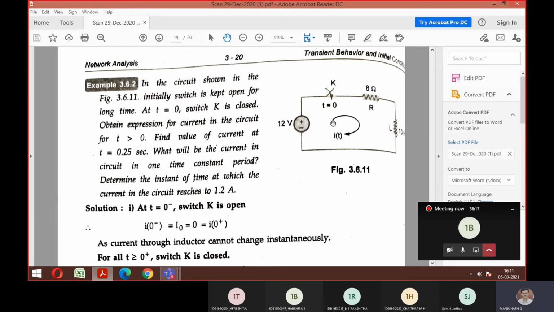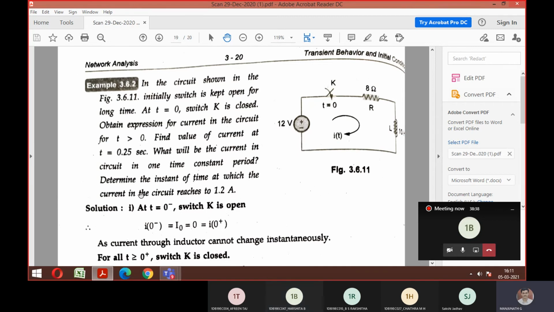Initially, without applying any time t, I am applying normal KCL logic and finding the equation of I of t. After finding that, wherever you get t, substitute 0.25 and check the value of current. Am I clear? Yes, sir.